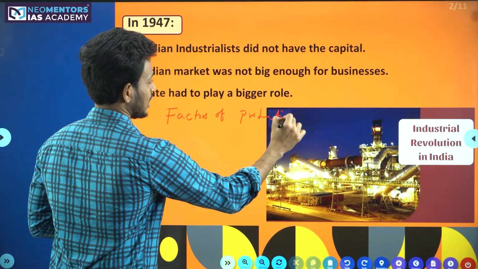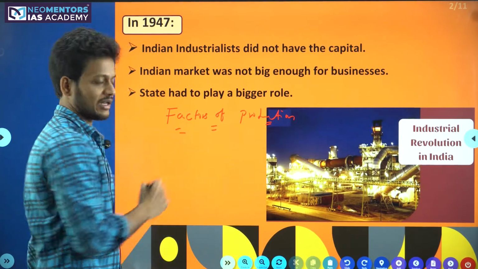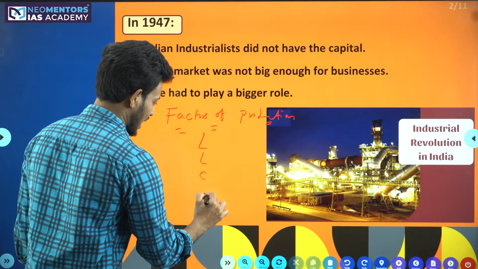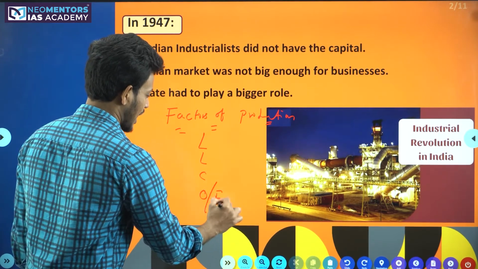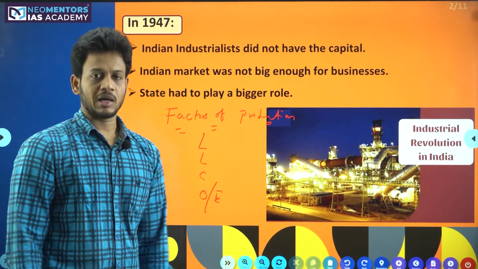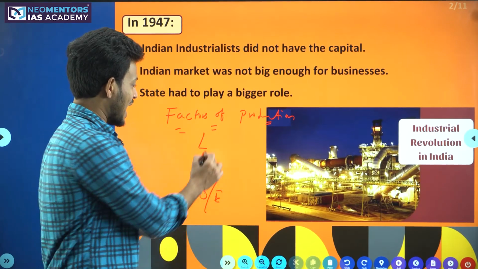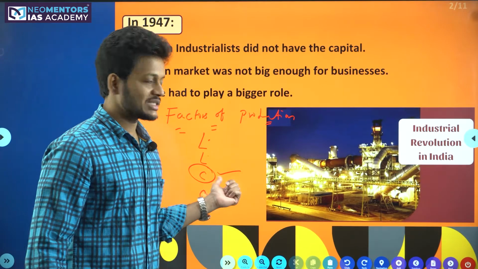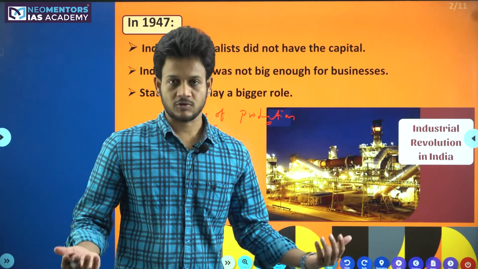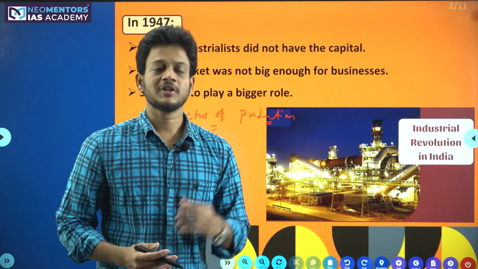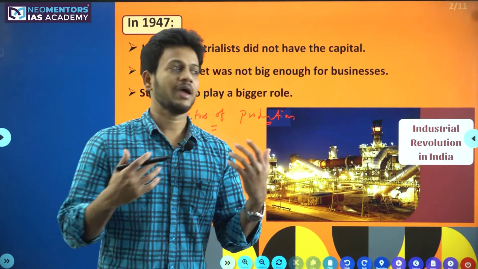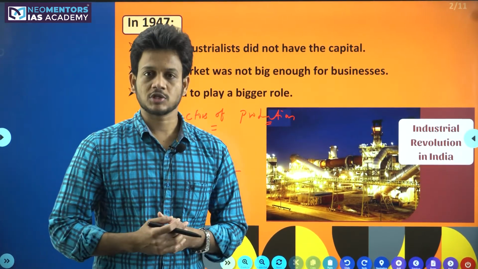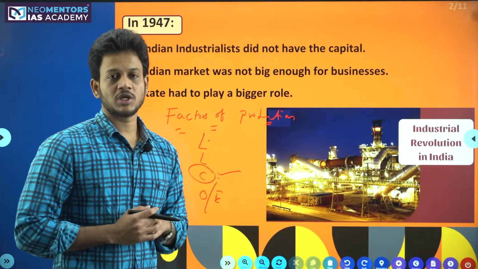You might have already understood the factors of production: land, labor, capital, and organization, or entrepreneur. The third important one is capital. Without capital you cannot bring any industry. Without any investment, how can any company start a business? It is almost impossible, so capital is very crucial.